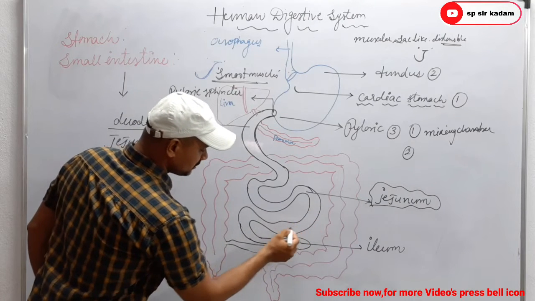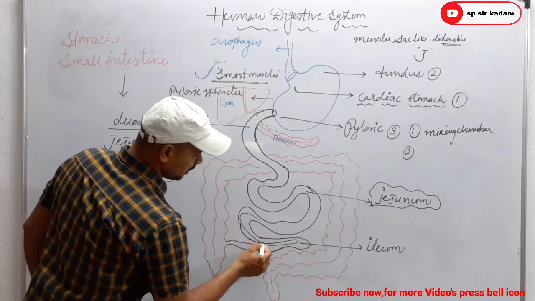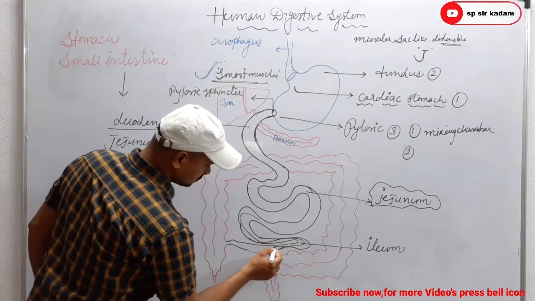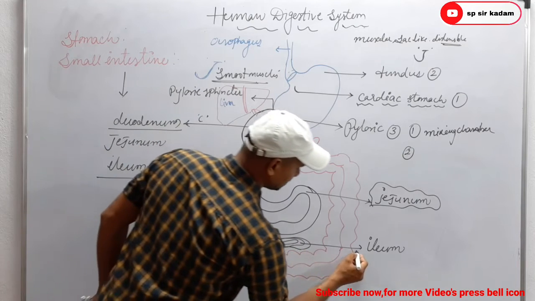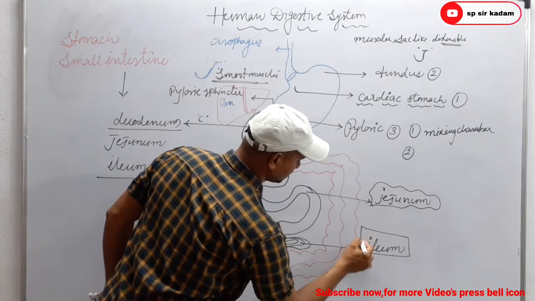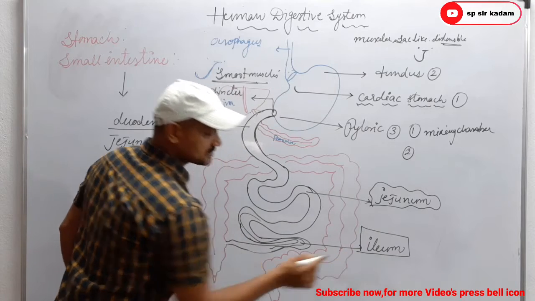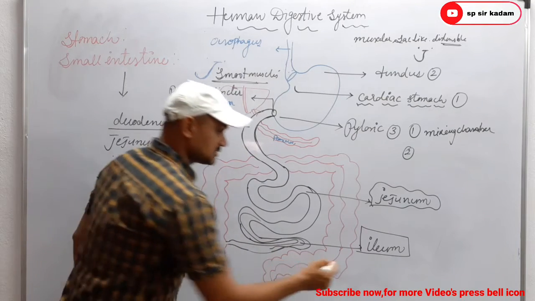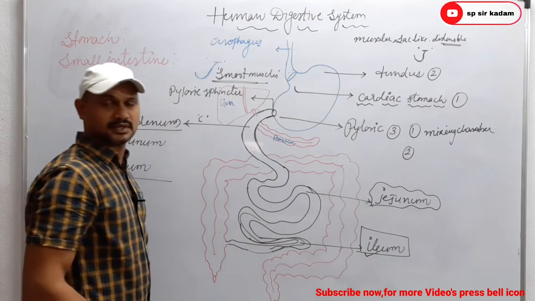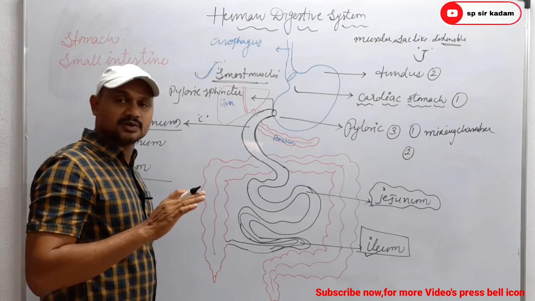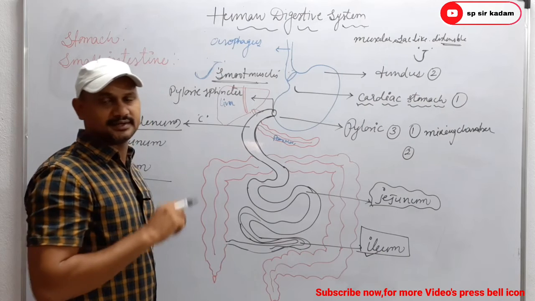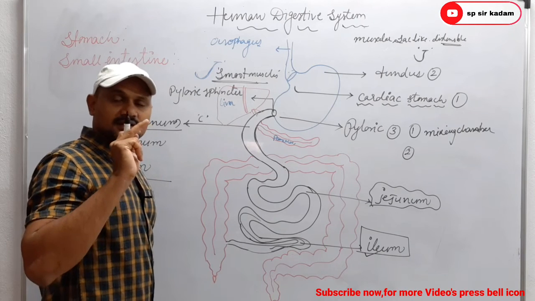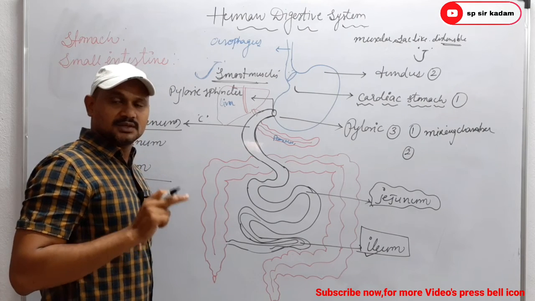And this jejunum opens into the highly coiled ileum. Highly coiled ileum. So which is the longest part of the small intestine? That is the ileum. Which is the longest part of the alimentary canal? That is the small intestine. And again, which is the longest part of the small intestine?